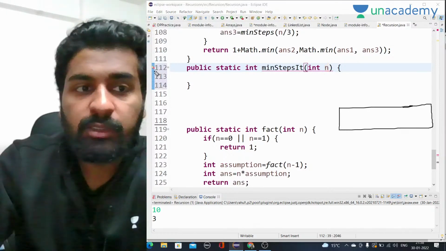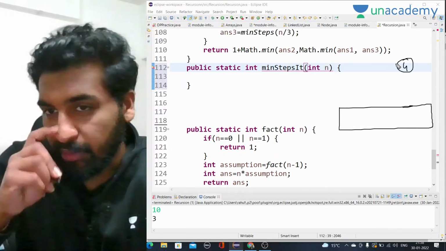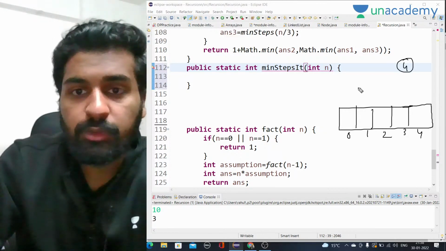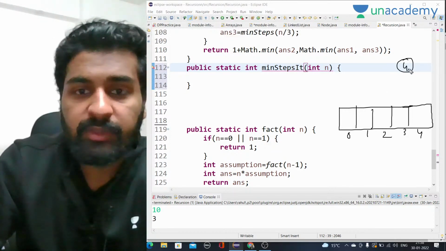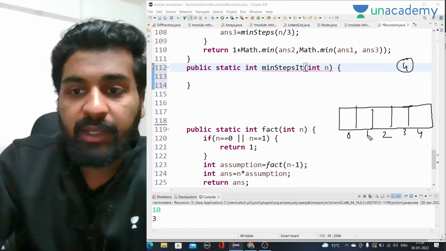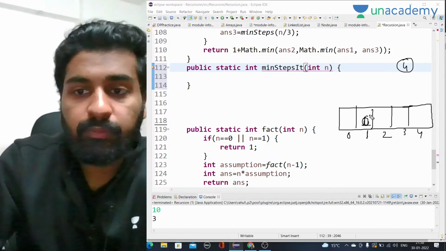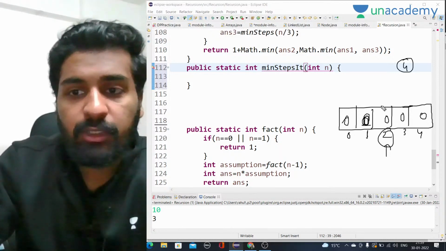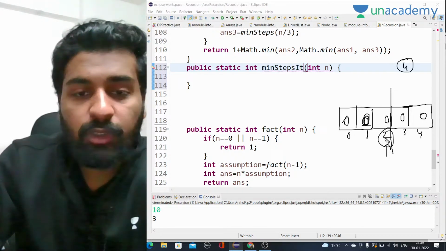Let's say we are calculating for n is equal to 4, so it will go 0, 1, 2, 3, 4. We are calculating for 4, so the array size will be n plus 1, which is 5. For n is equal to 1, we already know the answer is 0, and for 0 as well it doesn't matter. So initially all values will be 0, and we have to start from the second value. One by one we will solve the small problems and then reach the top. So we will find the answer for n is equal to 2 first of all.